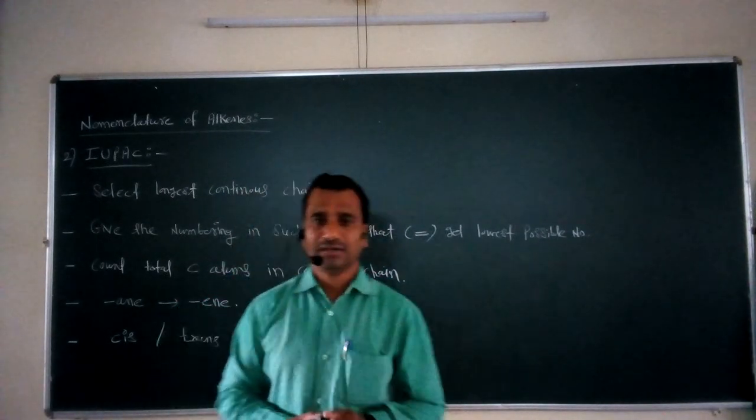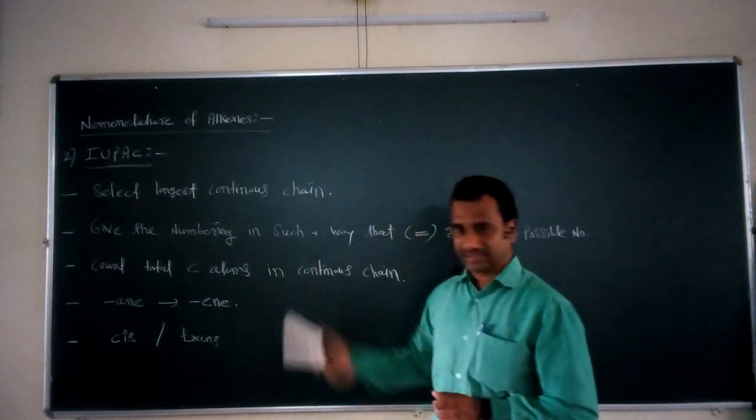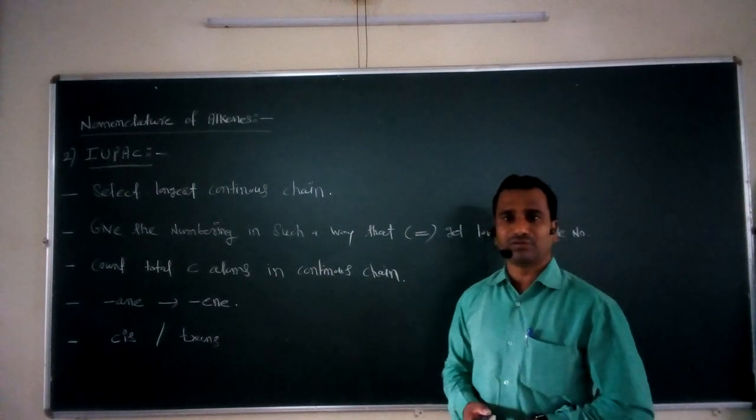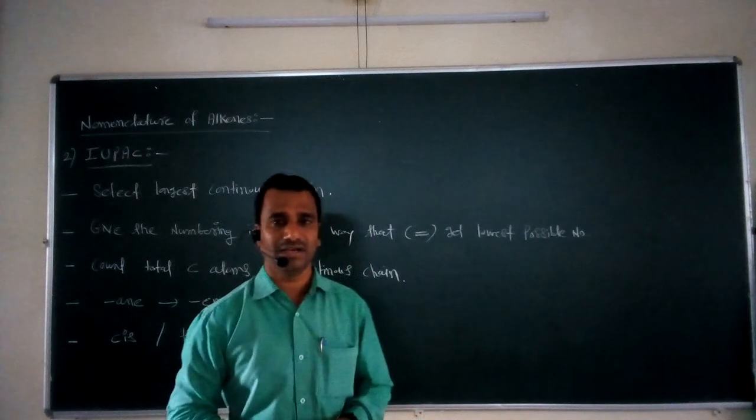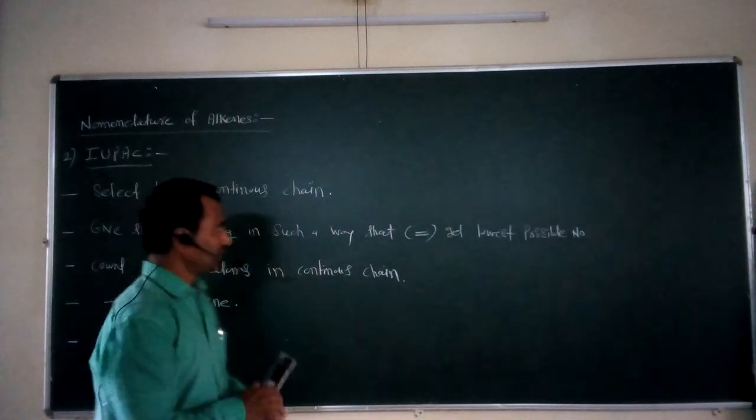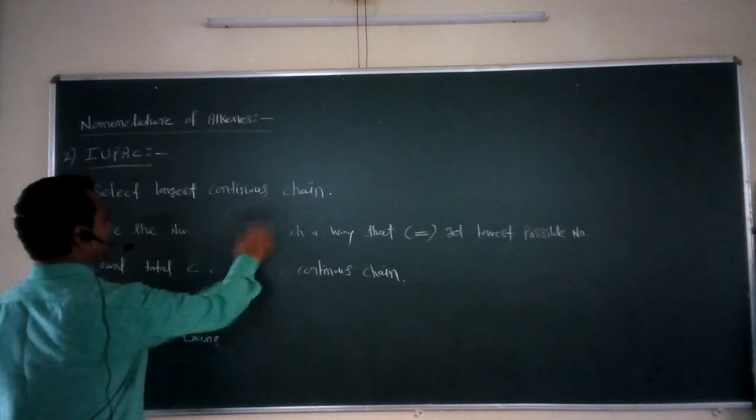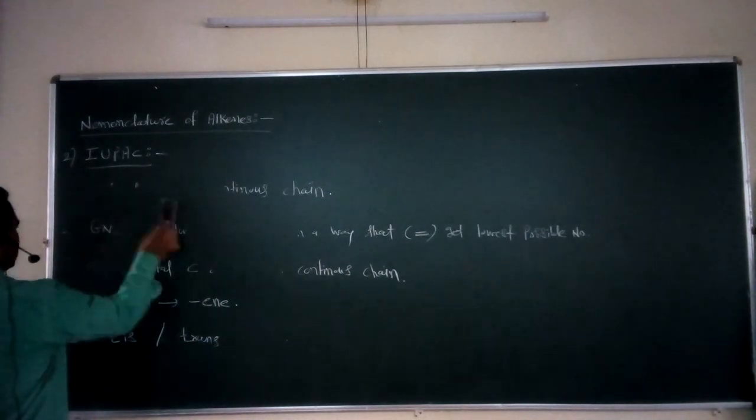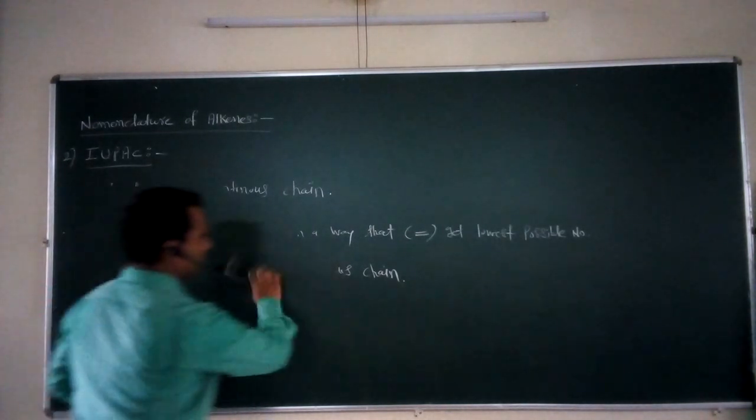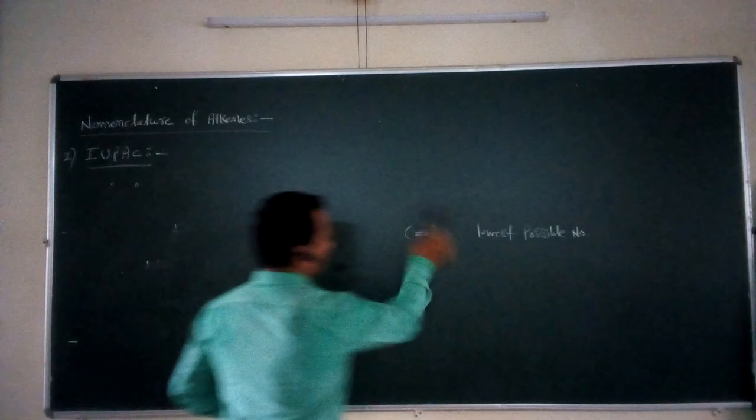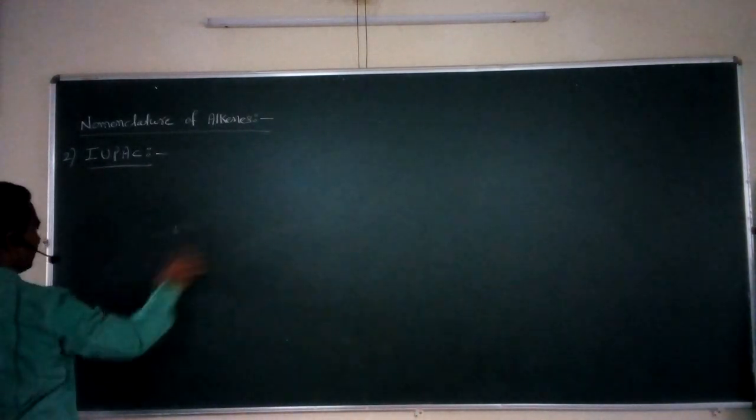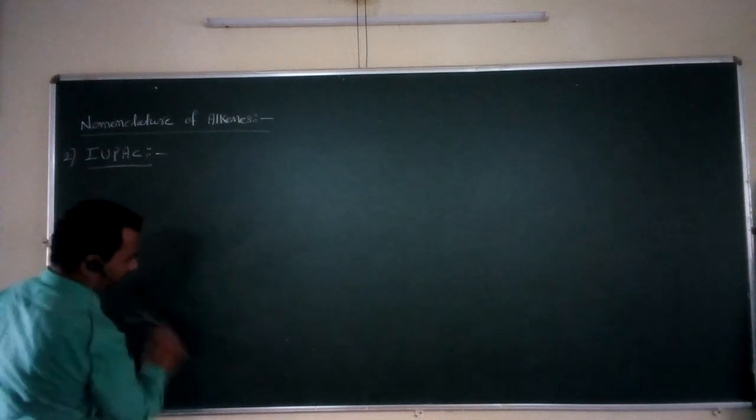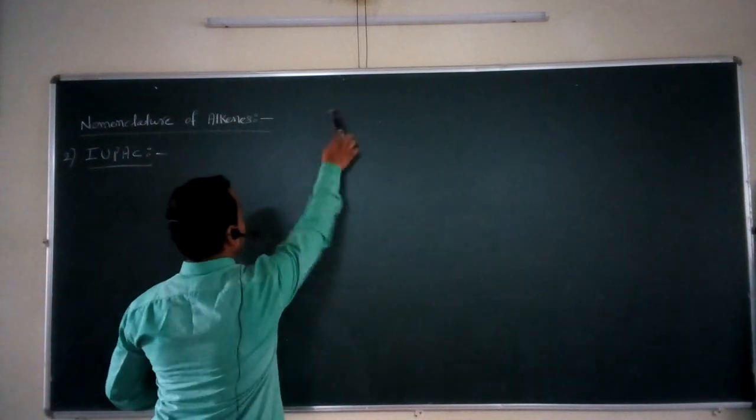Now after studying these simple steps, we are going to take some simple examples for which we have to assign the IUPAC name. So for this purpose, I take some examples from these alkenes. For that, we can assign the name according to this IUPAC nomenclature system. For this purpose, I take examples one by one.